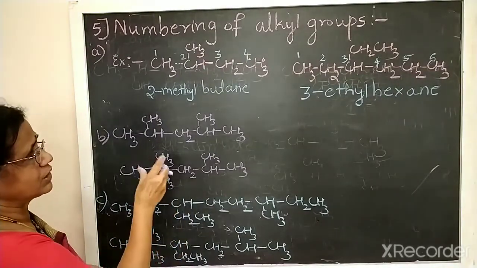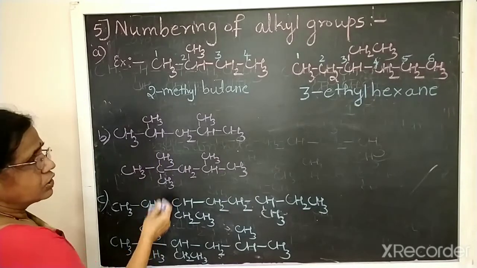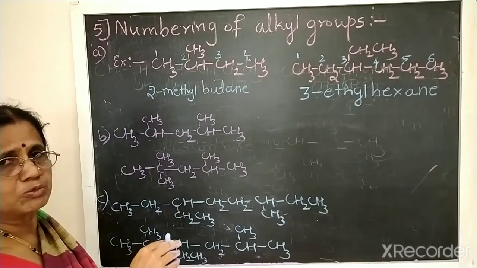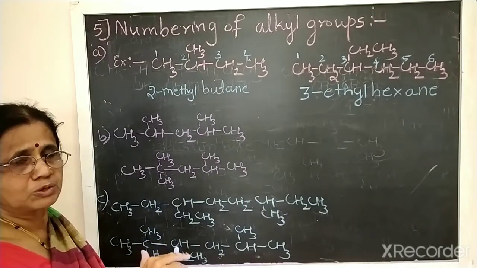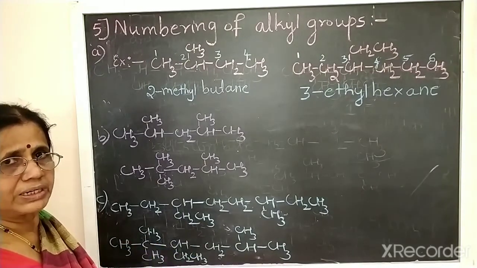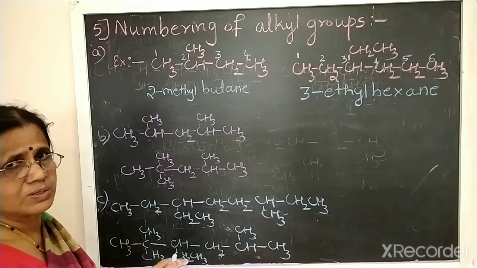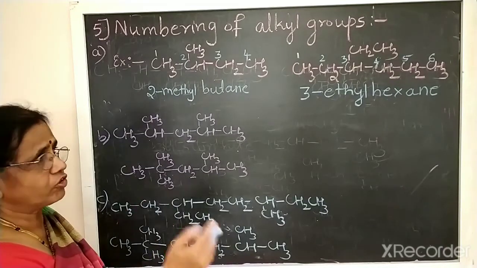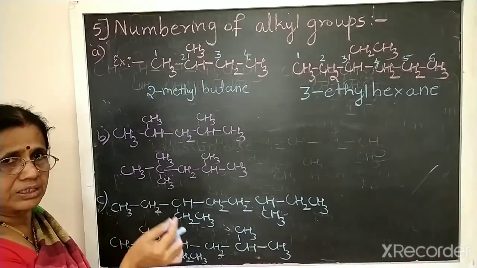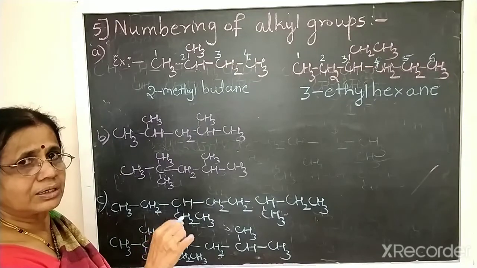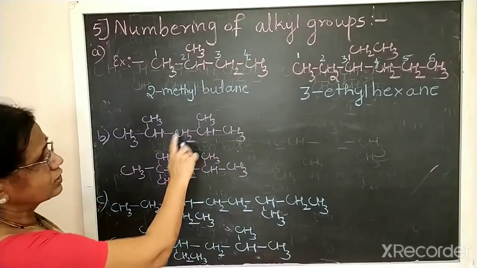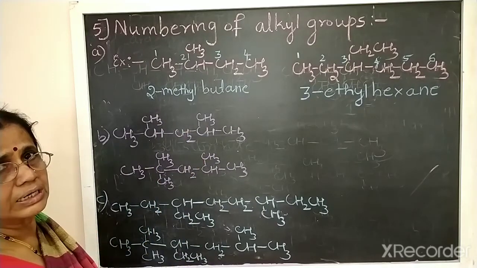Same similar groups are there. If same groups are there, then you should write the di. Two, if two are there, di. Three, if three same groups present, then tri. If four same groups are there, then tetra. If five similar groups are there, then penta, like that. That prefix means you should write before writing that alkyl group that di or tri or tetra, depending upon the number of the similar identical alkyl groups.